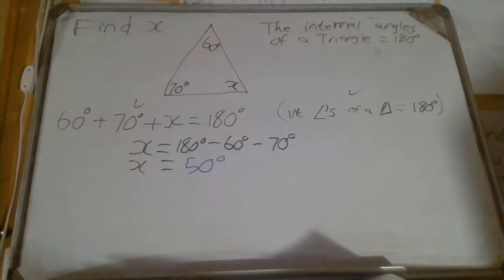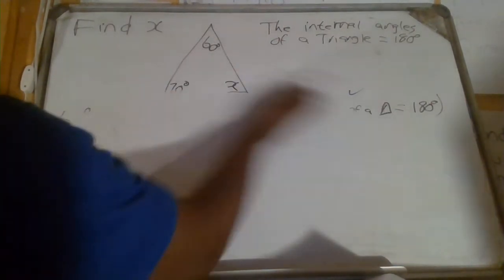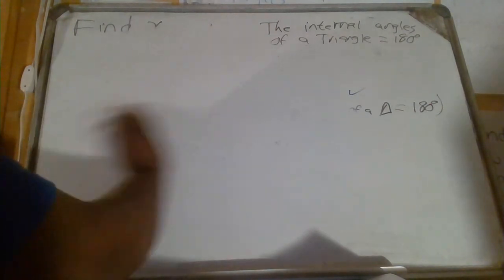Let's see if we can find another good problem. Okay?